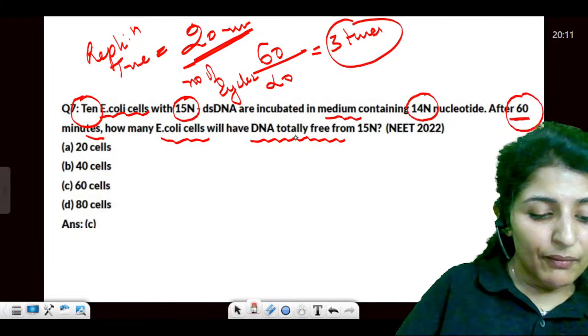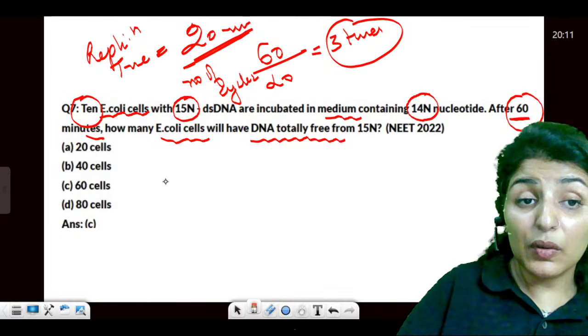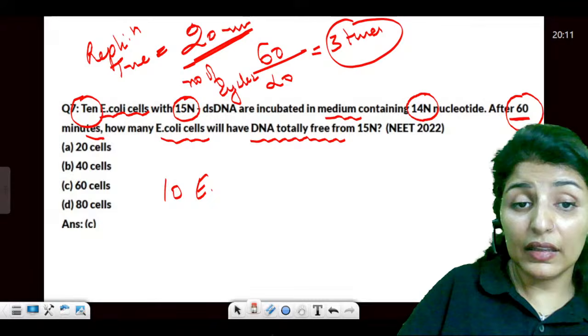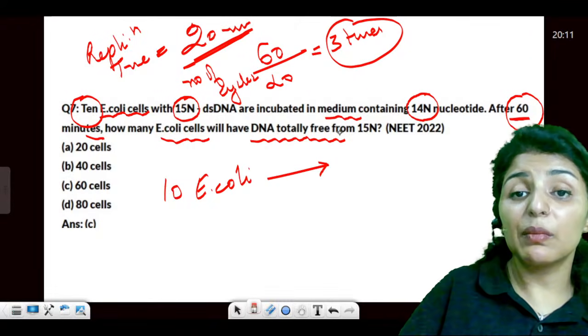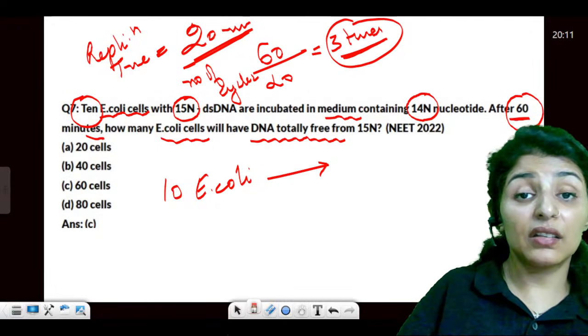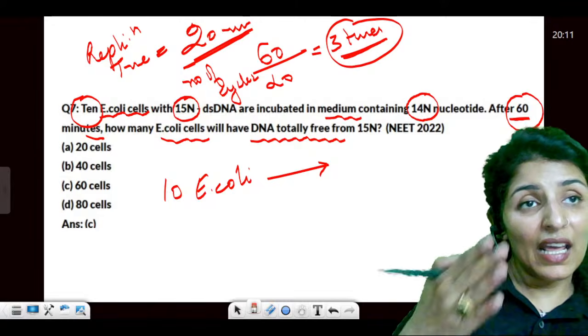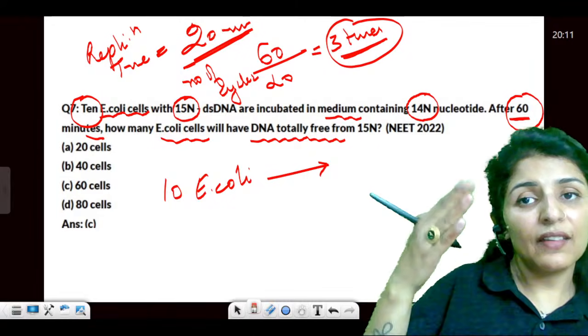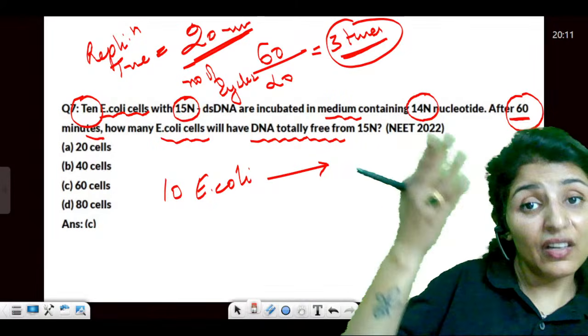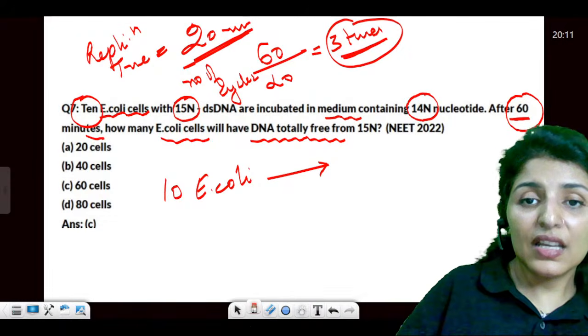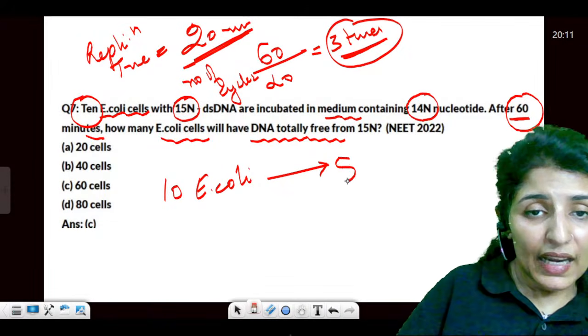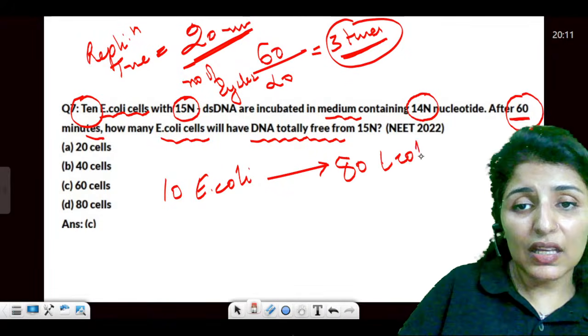Is that clear to all? So if we are starting with 10 E. coli, how many E. coli will be produced after three divisions? So 10 will give 20, 20 will give 40, and 40 will duplicate to form 80. Is that clear? So the answer would be 80 E. coli will be produced.